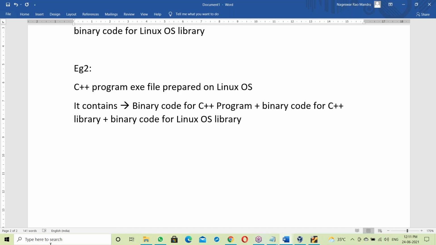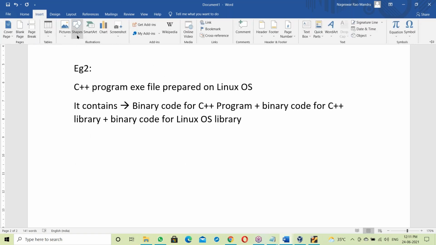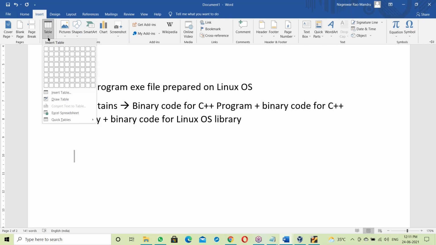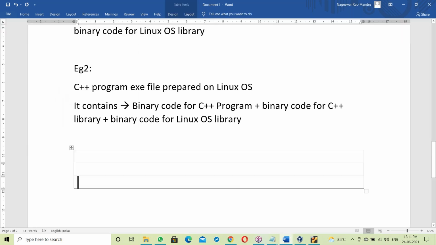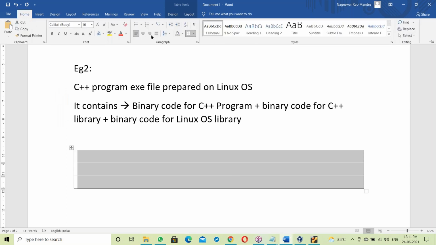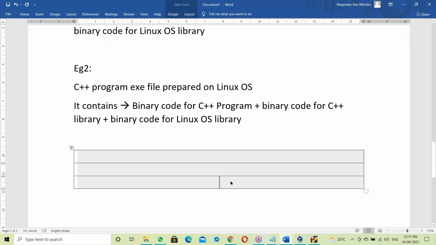Now, about the OS. See here, hardware. On top of hardware, the operating system is running.